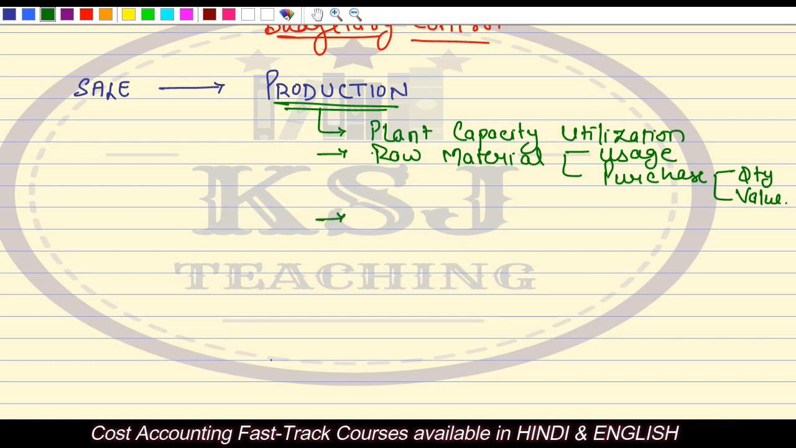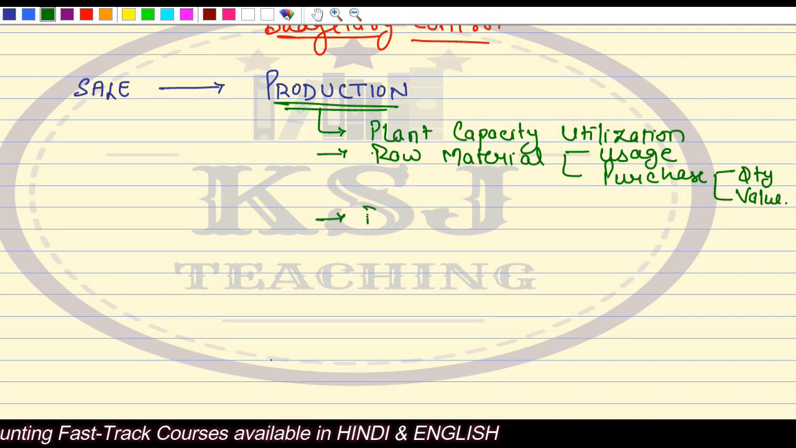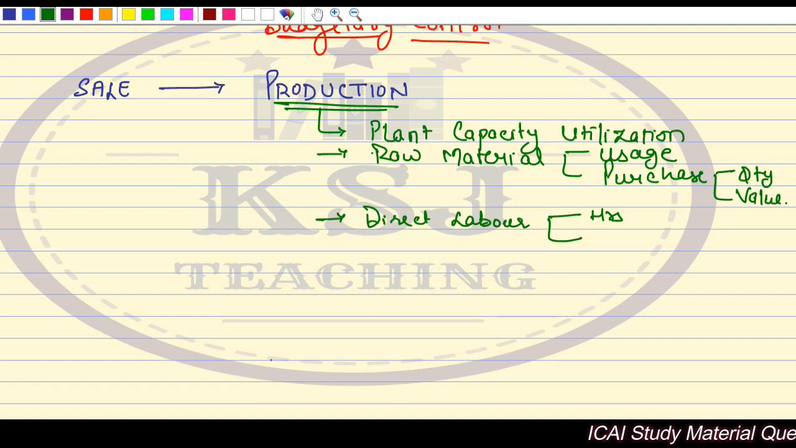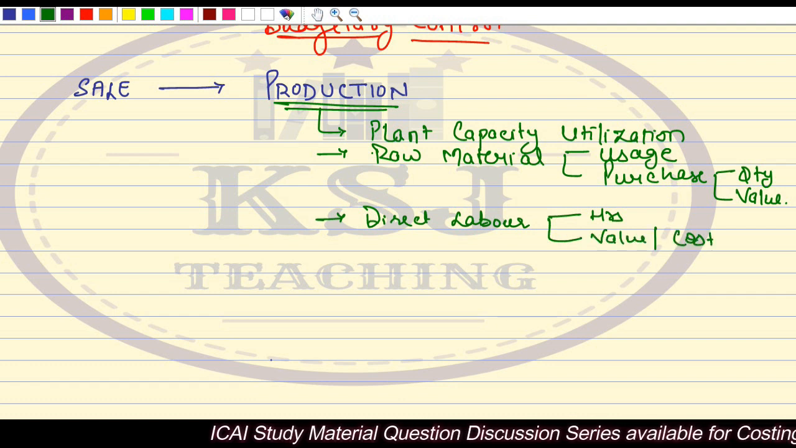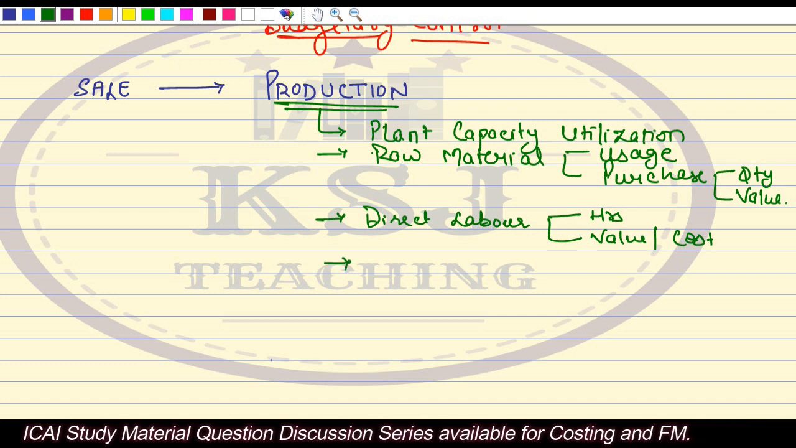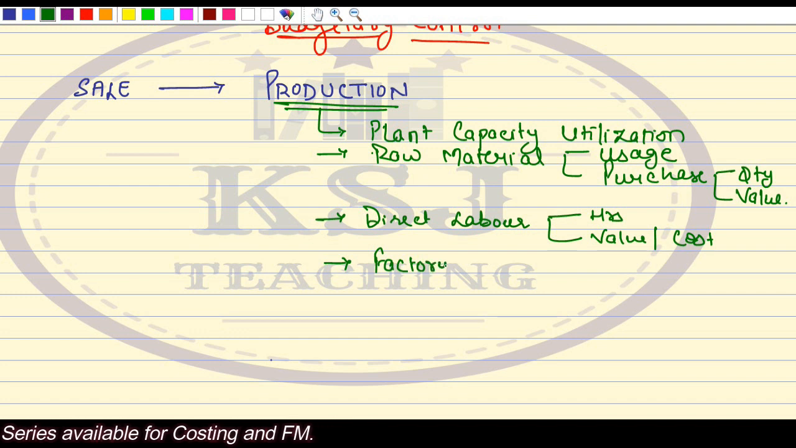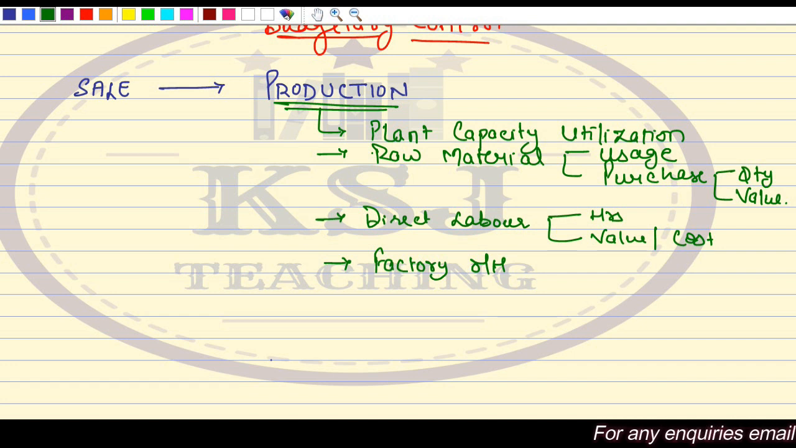After that, we decide upon the direct labor budget. In the direct labor budget, we talk about the hours, and we talk about the value or the cost. Then we discussed the factory overheads budget. Obviously, when we are talking about the cost, we talk about three major elements. One is raw material, another one is labor, then we talk about the overheads.